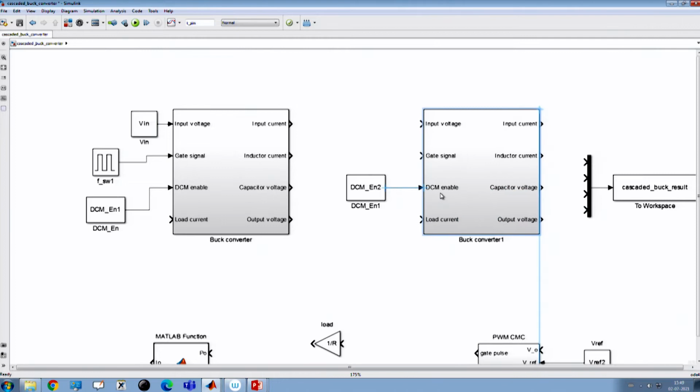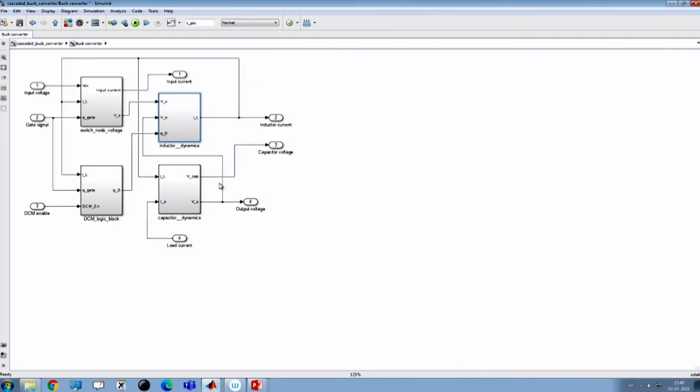That is it. But if you go inside, what you need to change here, because in each converter we may not use the same inductor and capacitor, because each converter's voltage and current ratings are different, and we have also discussed how to design the power stage for given input voltage, output voltage, and load current specifications. So, that is why we should not assume both converters to have the same inductor and capacitor values.